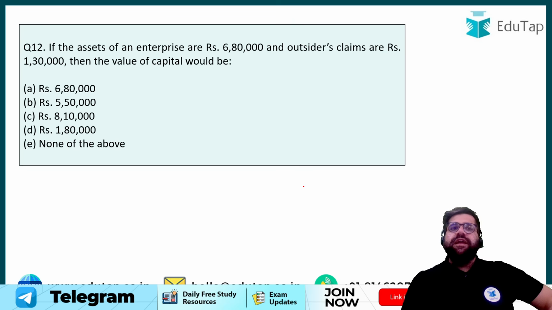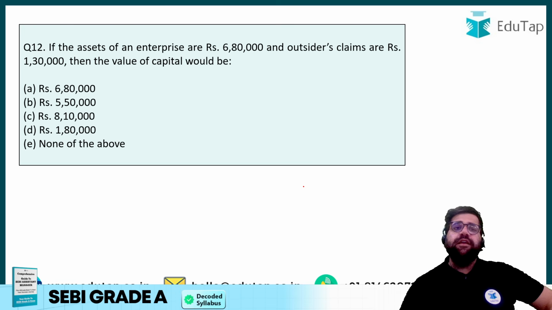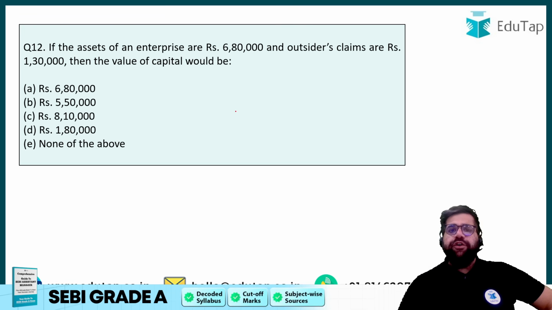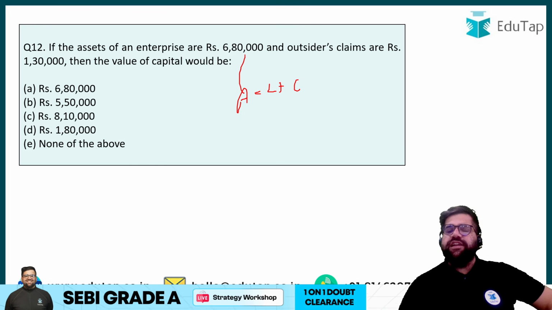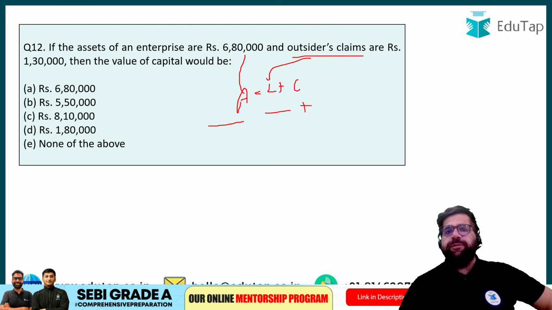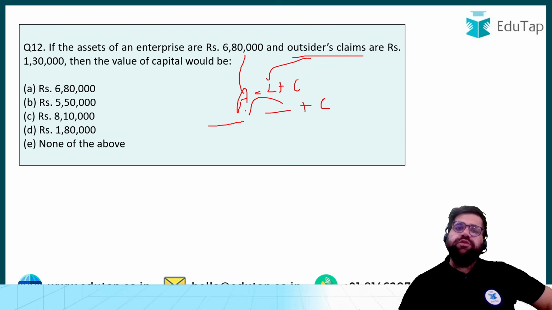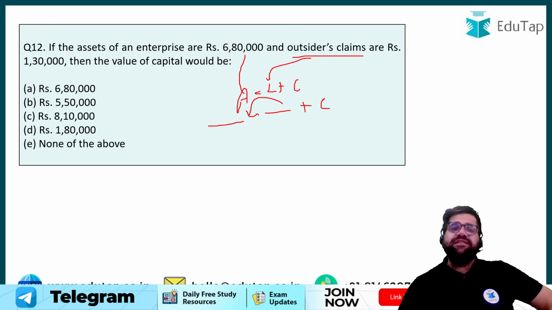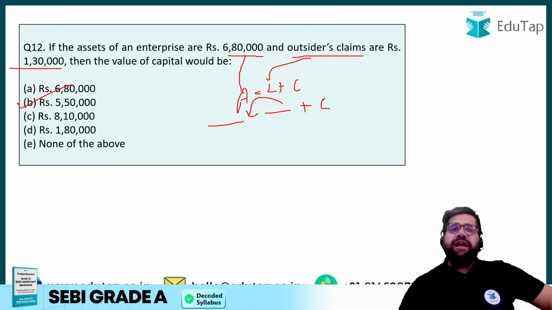Then question number 12. If the assets of an enterprise are 680 and the outsider claims are 130, then the value of capital would be what? Now we all know that assets is equal to liabilities plus capital. Assets are directly given to you, 680. Outsider claims are basically your liability, so liability is also given to you as 130. So 680 is written over here, 130 is written over here plus C, which is capital. So take this to the LHS side, which is your asset side. So 6,80,000 minus 1,30,000 will result into what? It will result into 5,50,000. Therefore, the value of your capital will be 5,50,000 rupees.